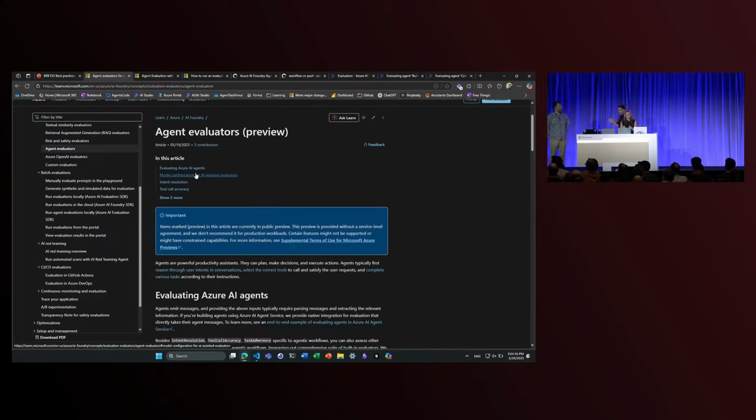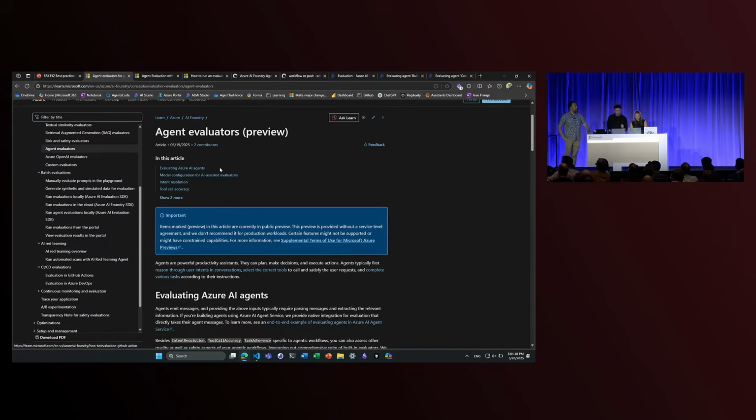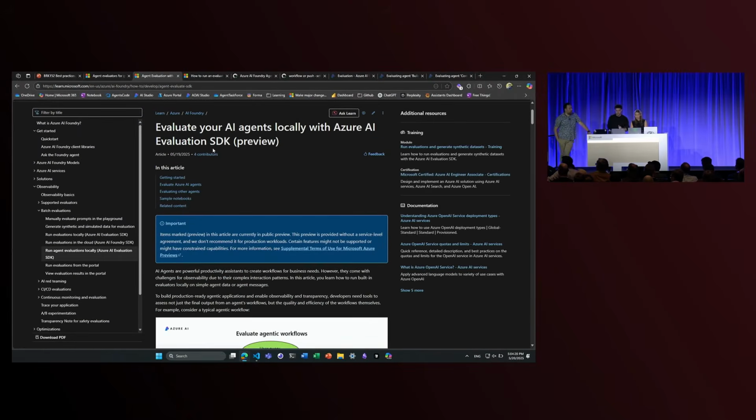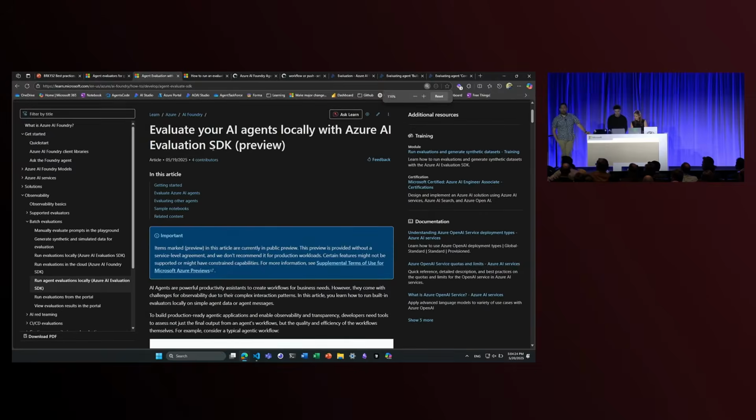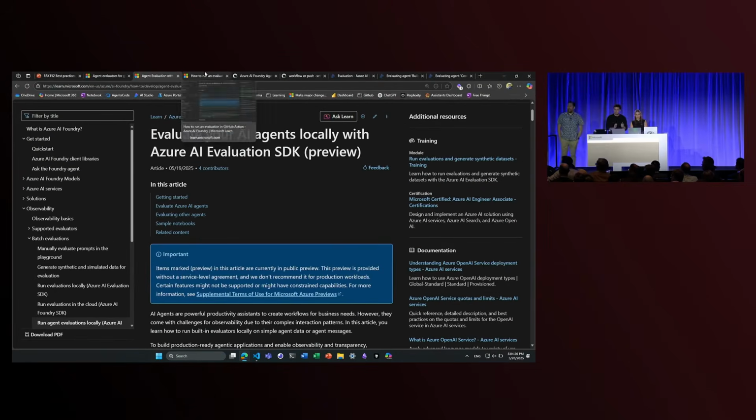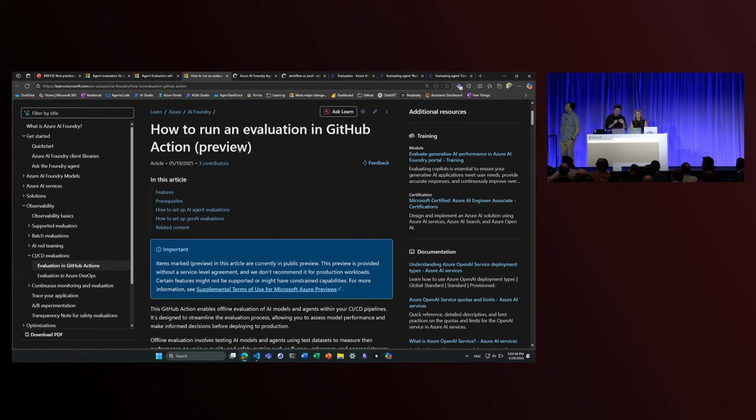Wonderful. Here's some of the documentation around agent evaluators. You can evaluate your agents locally, even with the Azure AI Evaluation SDK. So definitely go check out our docs. What I want to focus on specifically today is how we run an evaluation in GitHub Actions.